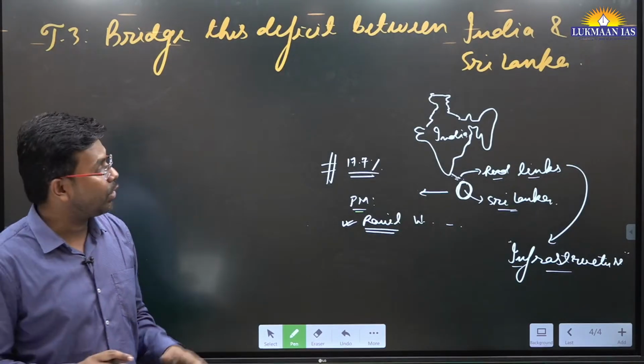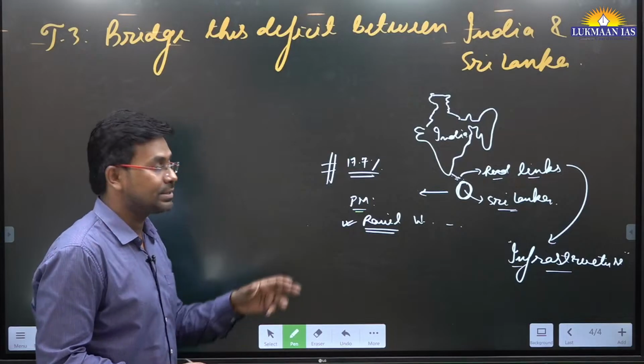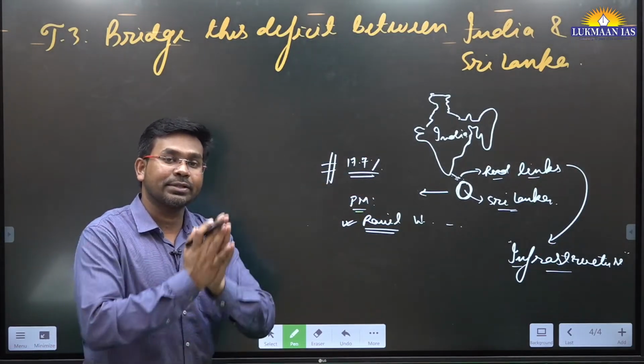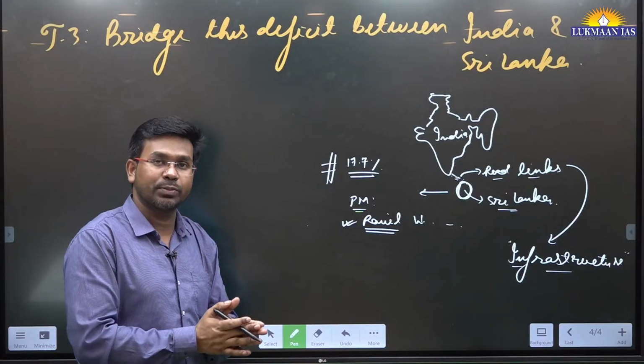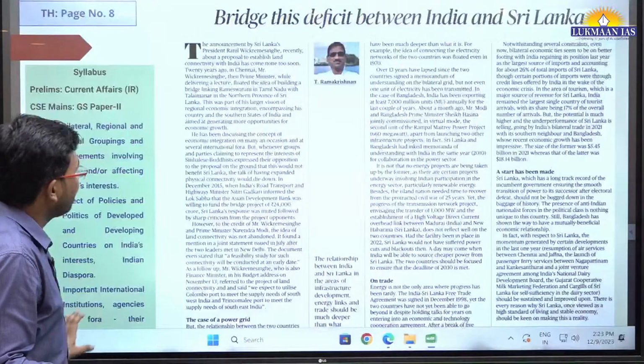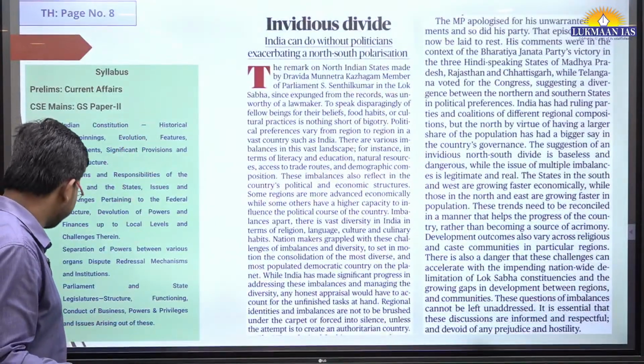So through this article, the author gives a call that these two countries need to come together, right? They need to come together so that infrastructure development happens in both the countries. Both the countries will benefit from such cooperation in these projects.